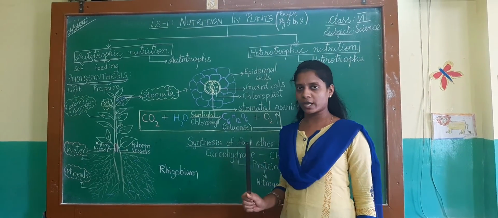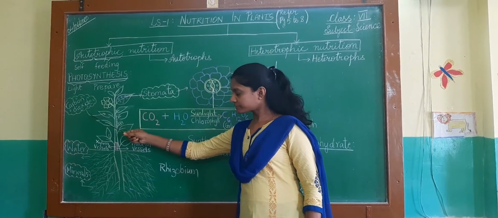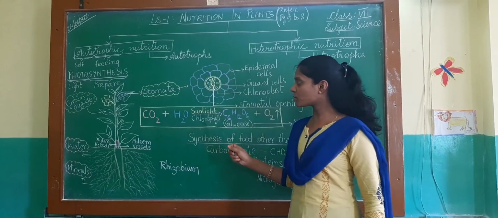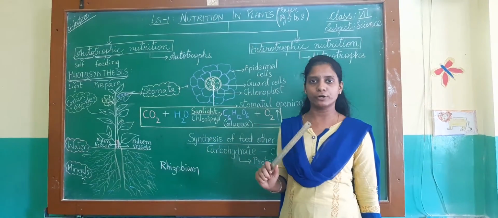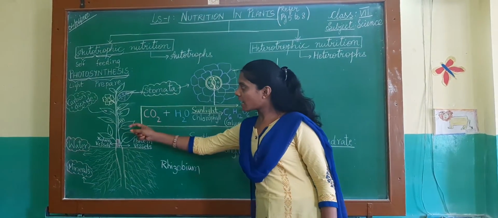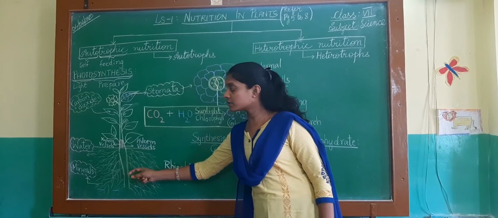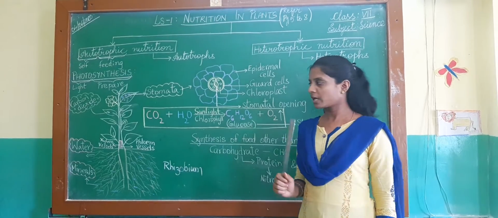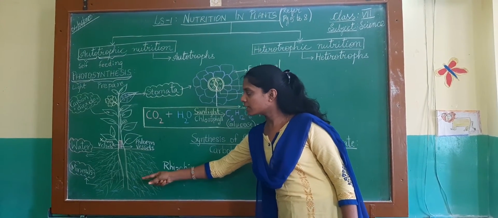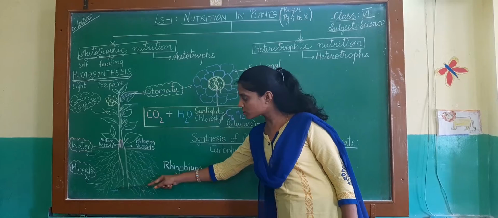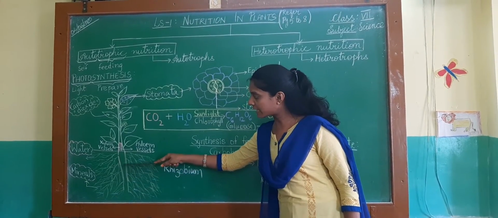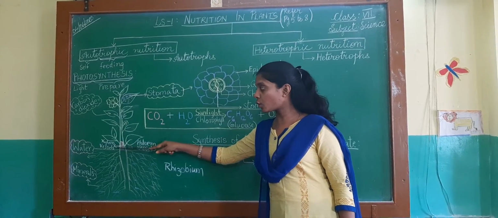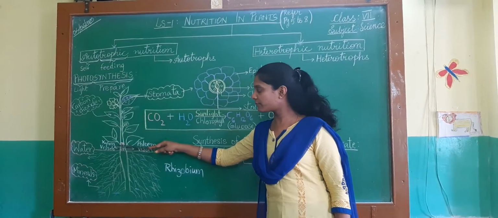Photosynthesis is the process where carbon dioxide from the atmosphere along with water, in the presence of sunlight and chlorophyll, prepares food. Carbon dioxide, water and minerals are the raw materials required for the preparation of food. Water and minerals are absorbed from the soil by the roots and they reach up to the stem. Once they reach the stem, the role is played by the xylem and the phloem vessels.